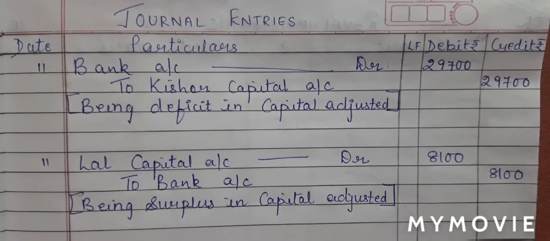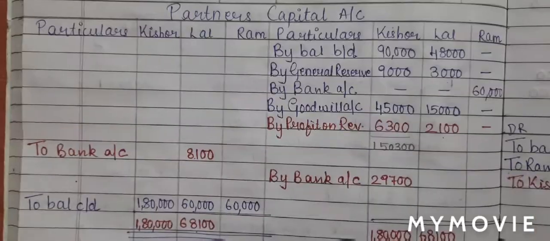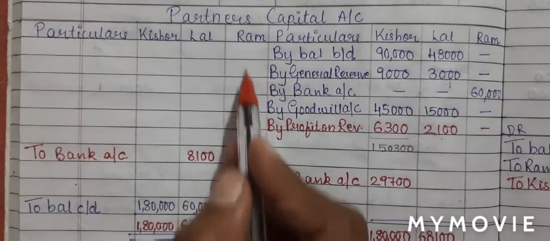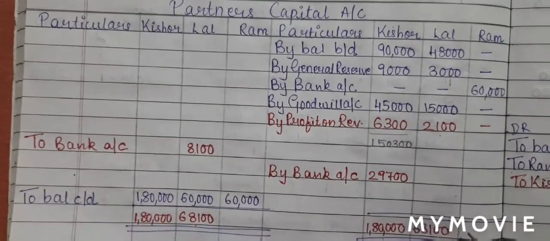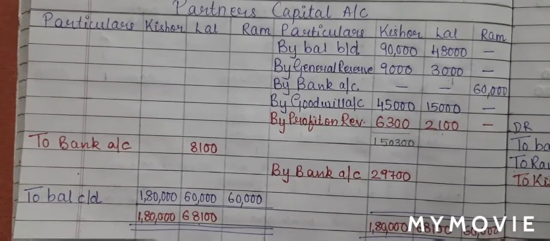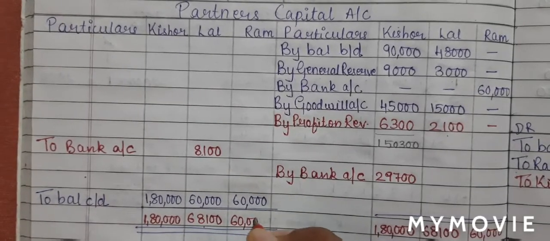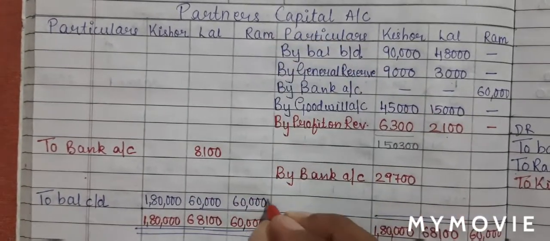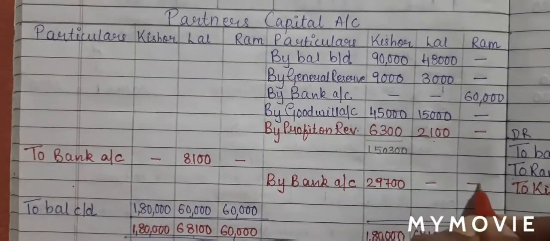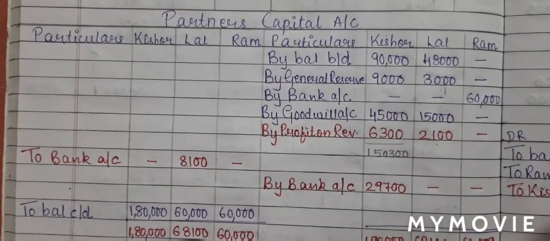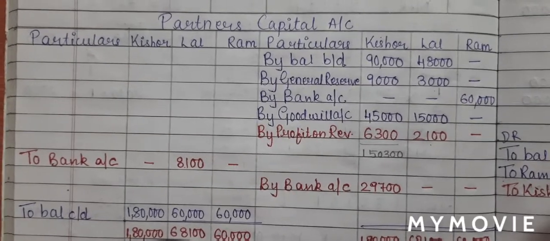Now let us complete the ledger posting. We will now close Ram's account. So if you see Ram's account, the credit balance is more. So 60,000 will be written on both the sides. From 60,000, nothing to minus. So the balance is 60,000. So we can just put dash on either of the side. And now we can tally our balance sheet.